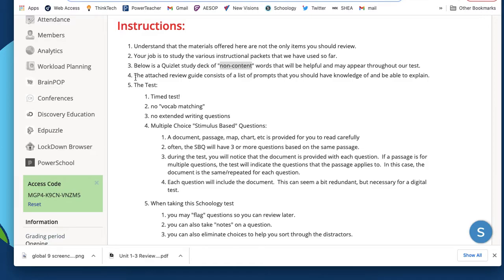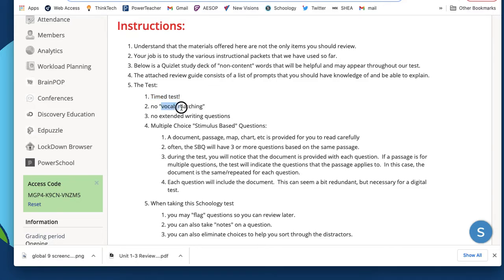Our test will actually be the following. There is a review guide that I have attached at the bottom of this that our teachers all worked on, going through a couple of the basic topics, and I'll show you that in a moment. But the test itself will be a timed test. You'll only have the class period to work on it, and as soon as you begin in Schoology, it will time out at the end of the session.